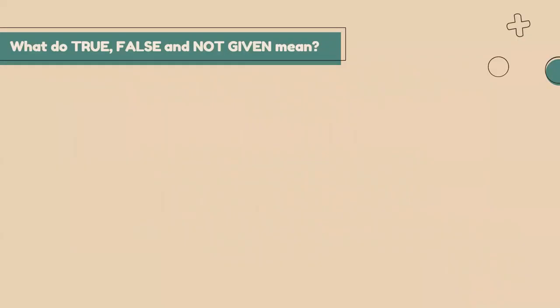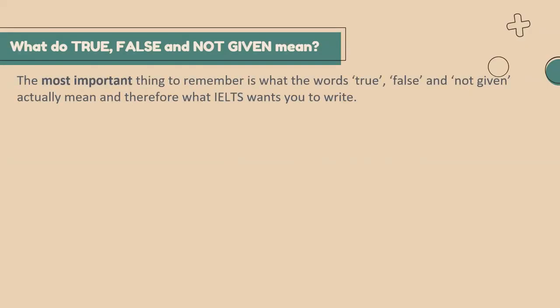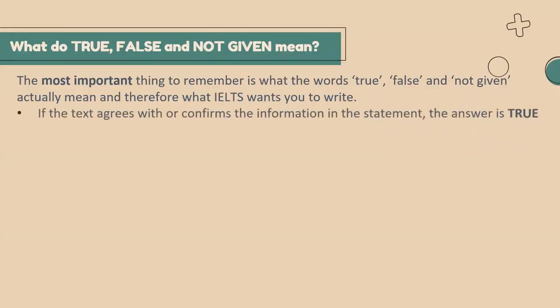So what exactly is the meaning of true, false and not given? Let's have a look. The most important thing to remember is the words and the meaning of true, false and not given. So if the text agrees with or confirms the information in the statement, then the answer is true.